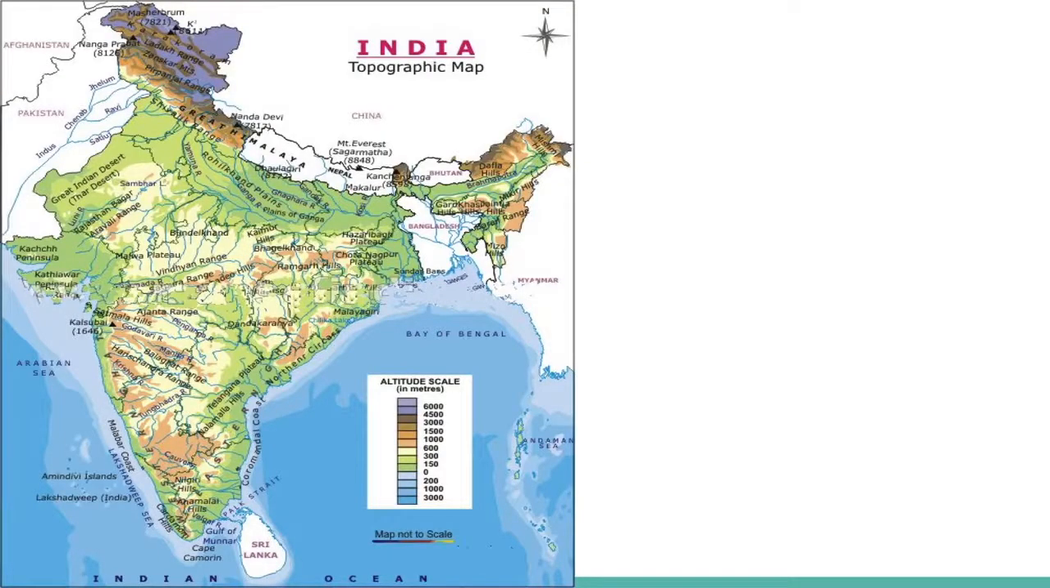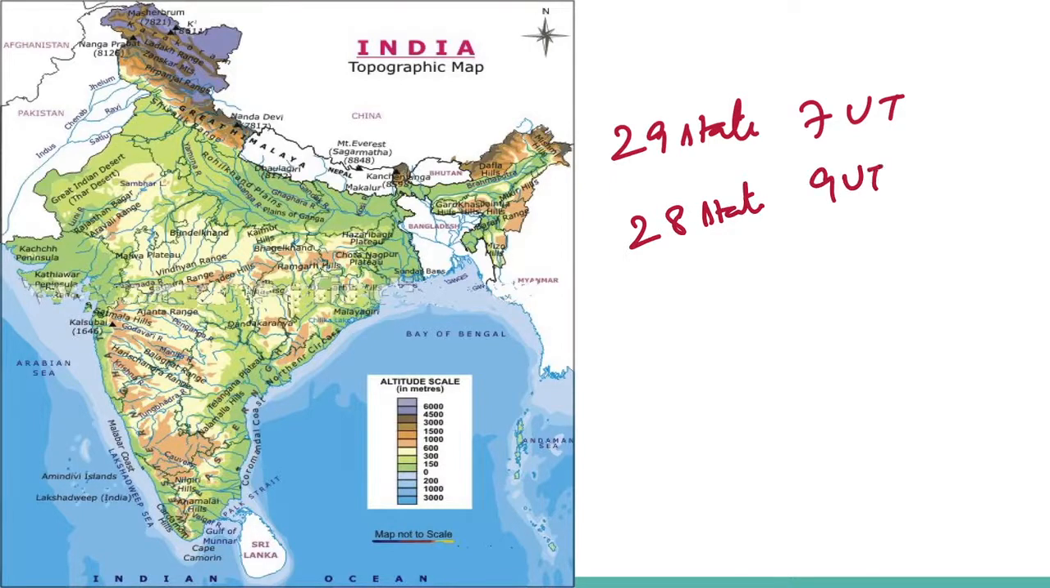Political and administrative divisions. India is a vast country. Previously, India had 29 states and 7 union territories, where Telangana became the 29th state of India on 2nd June 2014. Previously, Telangana was a part of Andhra Pradesh. At present, India has 28 states and 9 union territories.